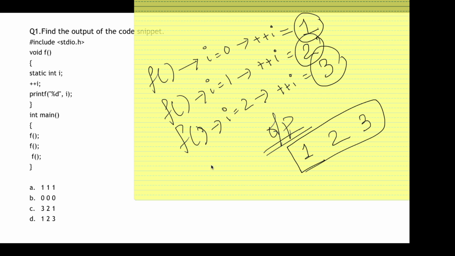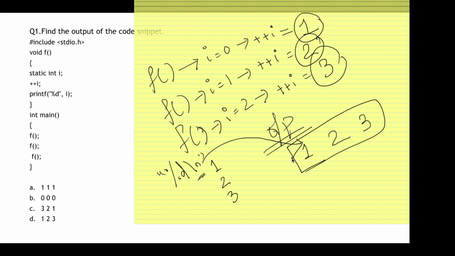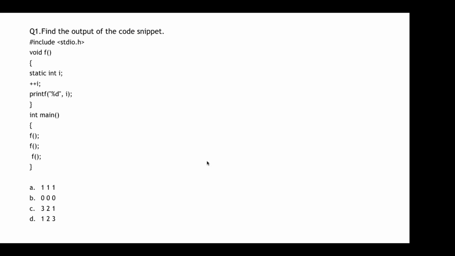If you want to print the output on separate lines, after this %d you have to put a backslash n. Since there is no backslash n, it will be printed in a single line and not in multiple lines. So moving on, here the answer is option D, that is 1, 2 and 3.